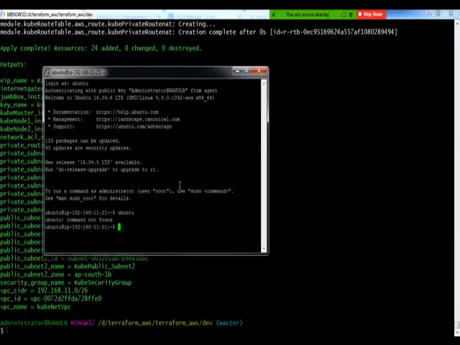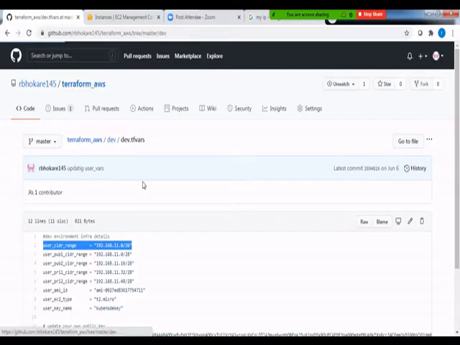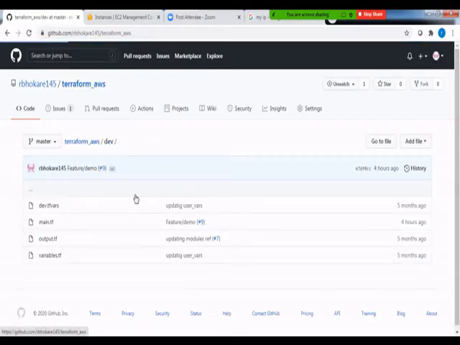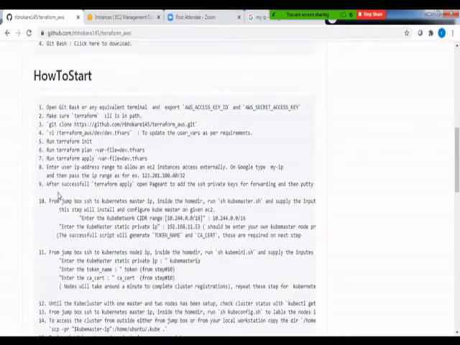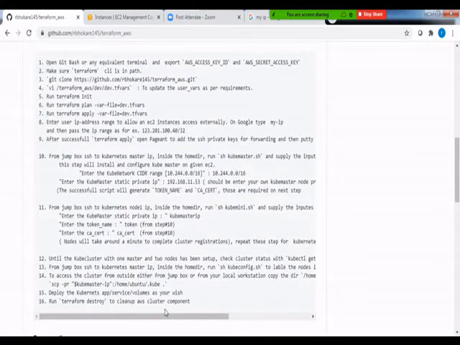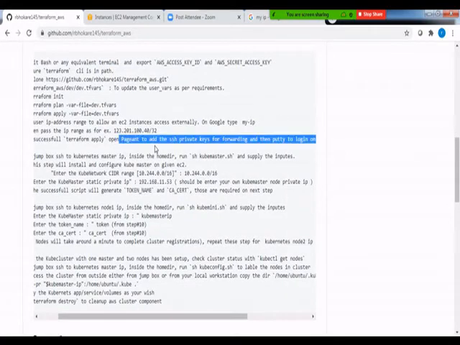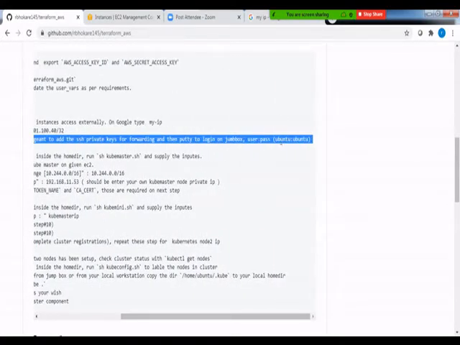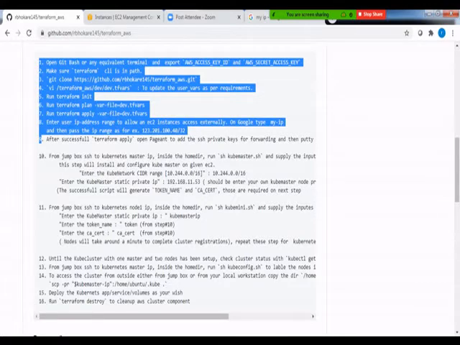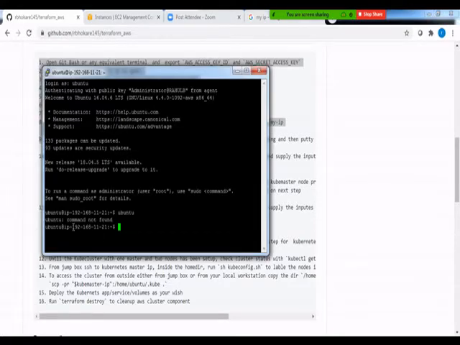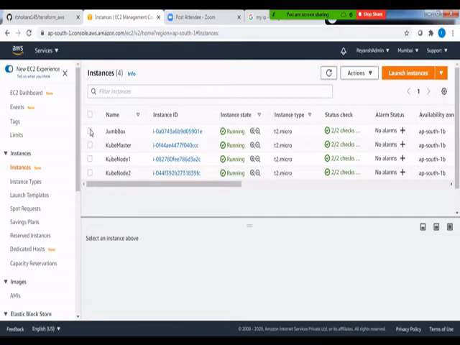Again, this username and password has been mentioned over here in the how-to step, about what to do with the Pageant and SSH key that has been given. The username and password has been given, right? So now this is something we have done. We have logged into a Jumpbox, right? Which is having, this is a private IP of a Jumpbox. If I can show you that quickly.